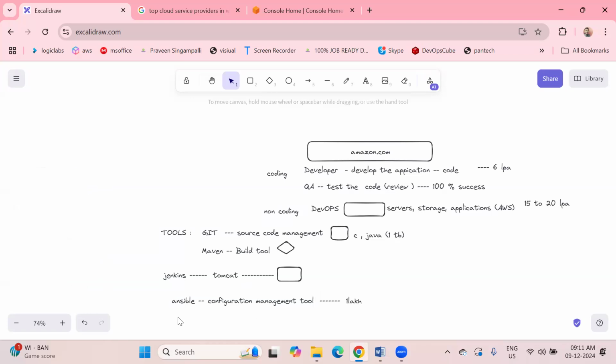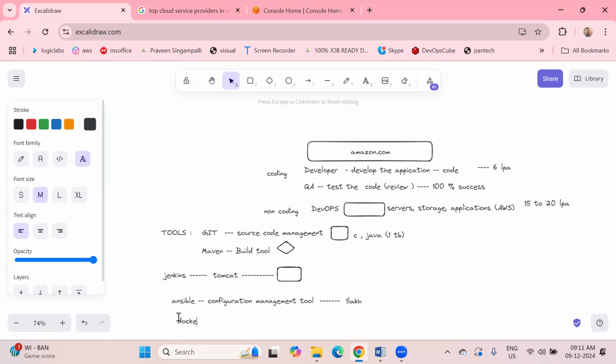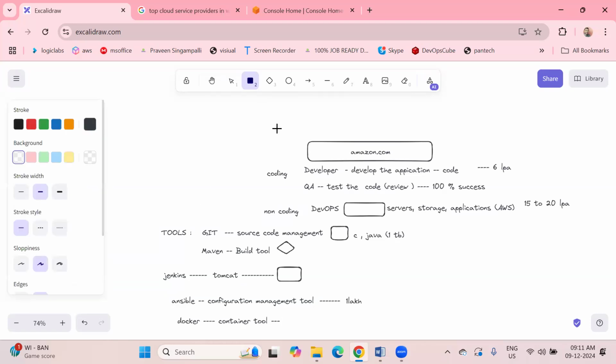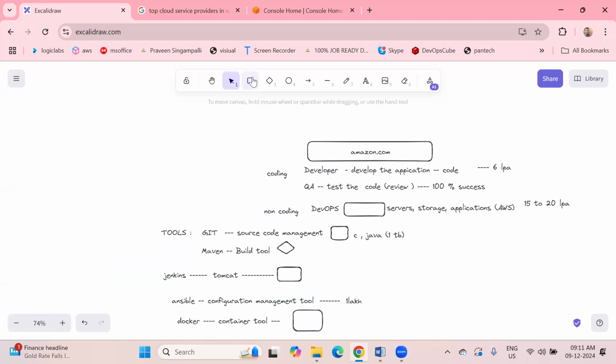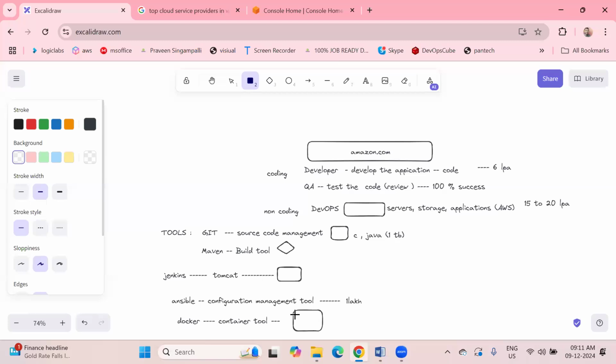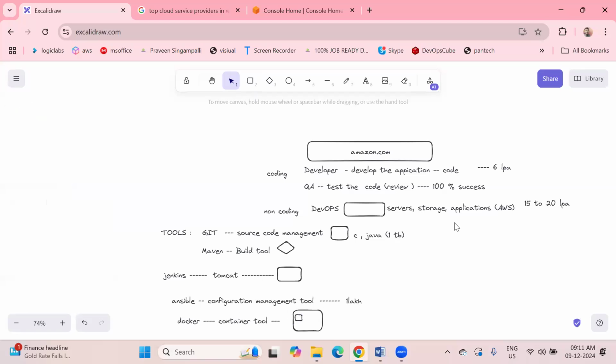Okay. Next one is Docker. Docker is a containerization tool. If I tell you right now, you can't remember. Whenever we finish these topics, Git, Maven, Jenkins, Ansible, then you will understand the containerization topic. It is a lightweight VM; lightweight virtual machines we can create in the form of containers.